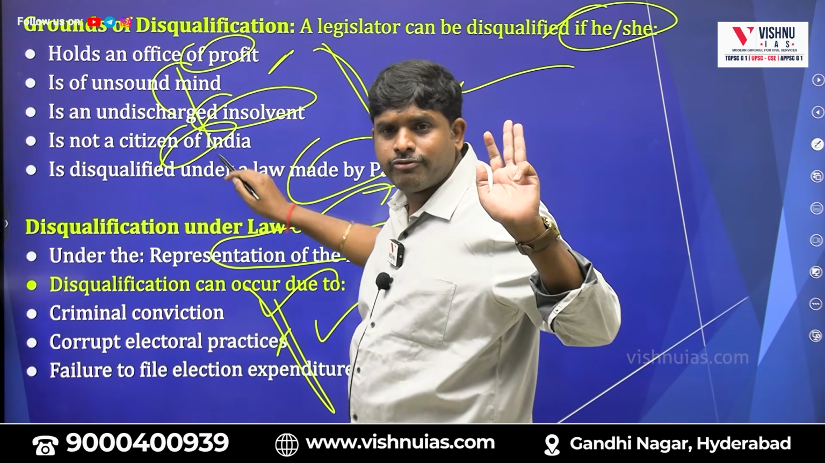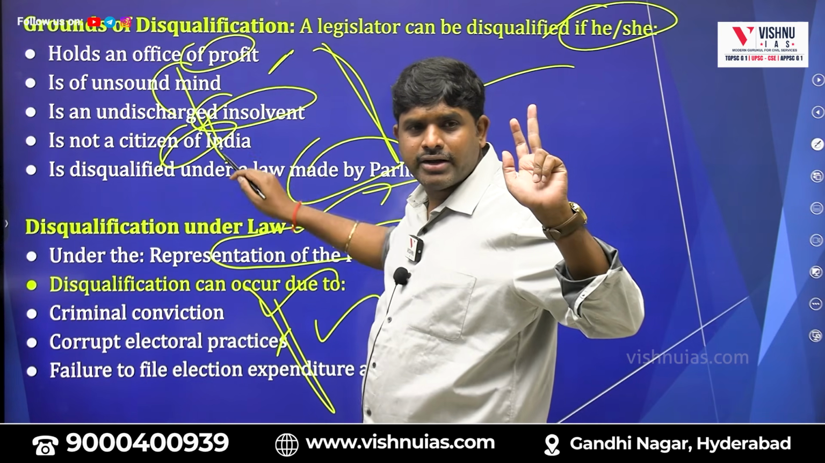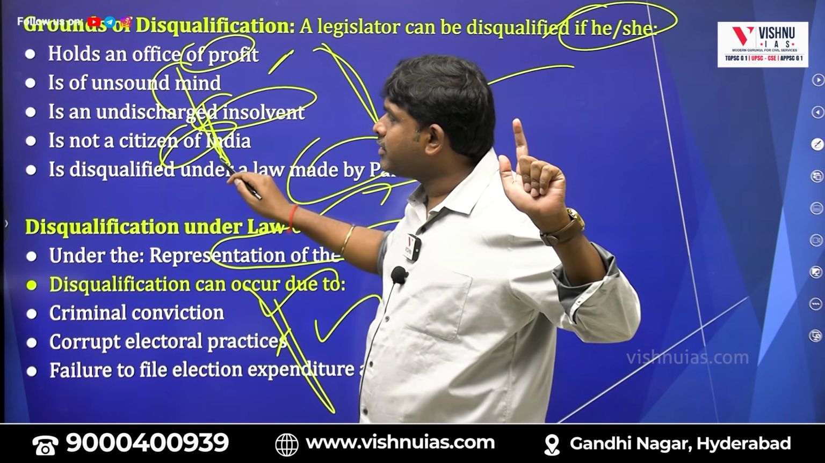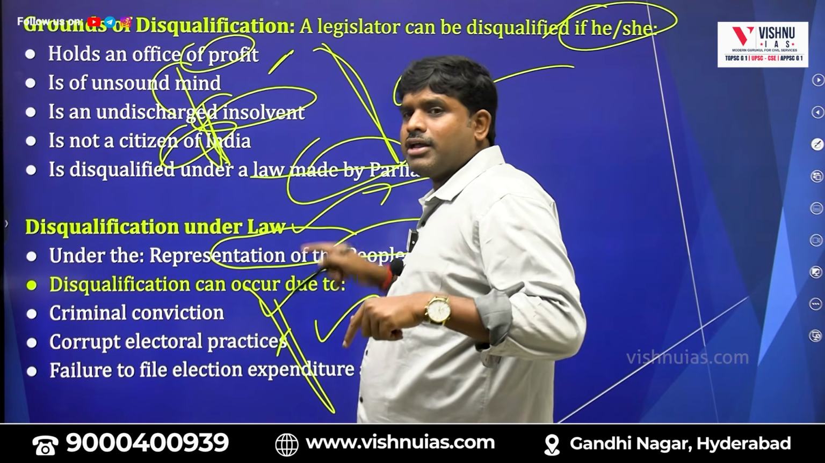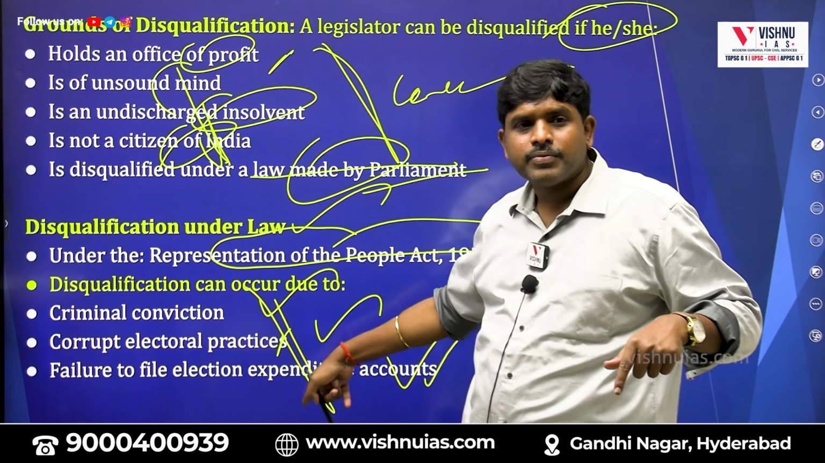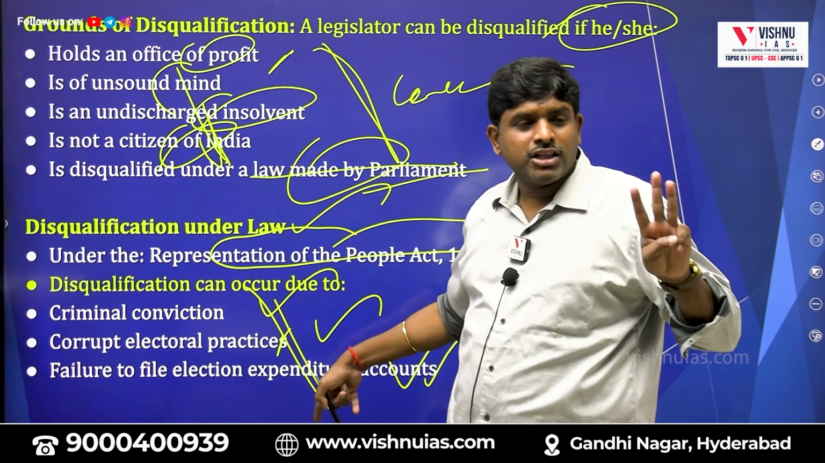Holds an office of profit. Unsound mind. Undischarged insolvent. Next, citizen of India. Any law made by the Parliament. Which law made by the Parliament? RPA. What are three things?